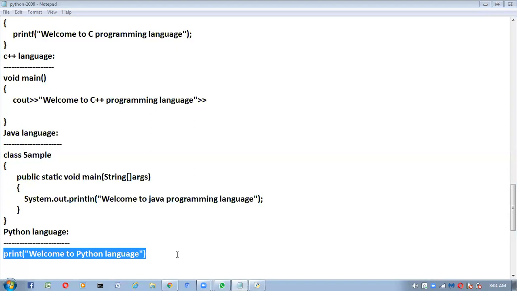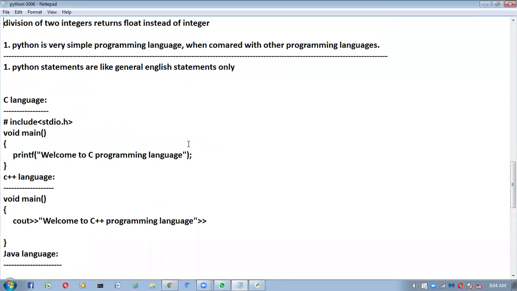There is no other language program like this, and here no programming knowledge is required to understand Python. Anyone can understand. Anyone can learn Python. That is the beauty of Python programming language. Right? First statement clear or not? Just now here I wrote one statement. What is that statement? And Python statements are like general English statements.